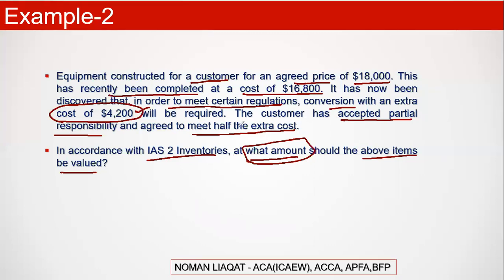Again, the requirement is the same. We have to record it at what amount. Initially, your agreed price is $18,000, so you can say your selling price is $18,000. This has recently been completed at a cost of $16,800, so your cost was $16,800.